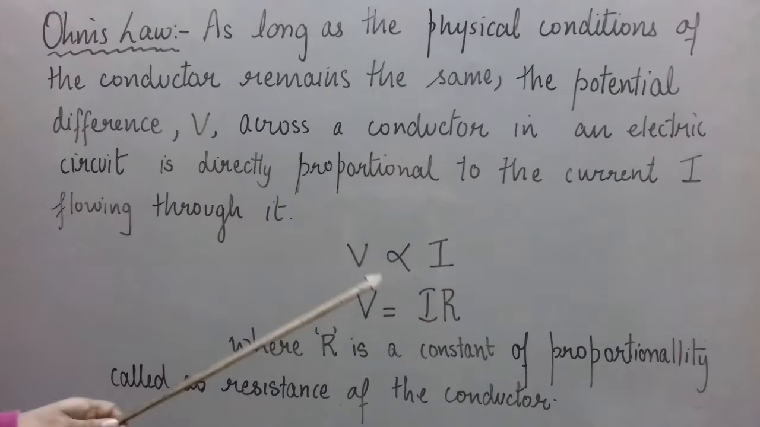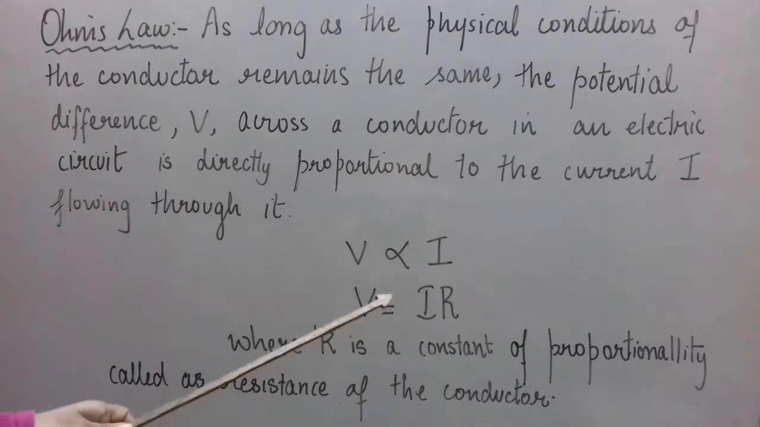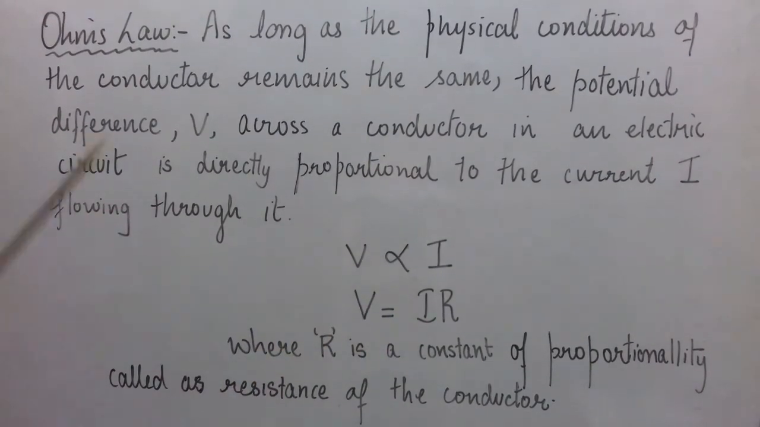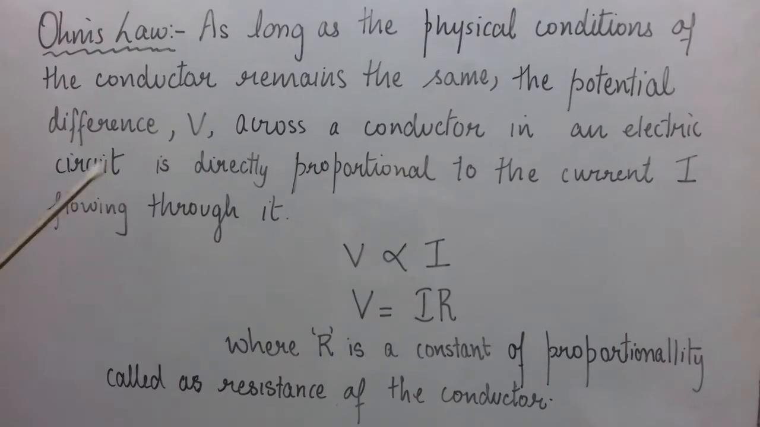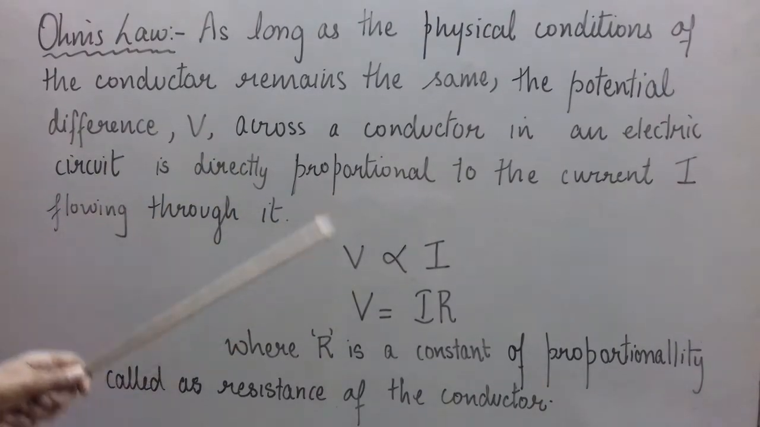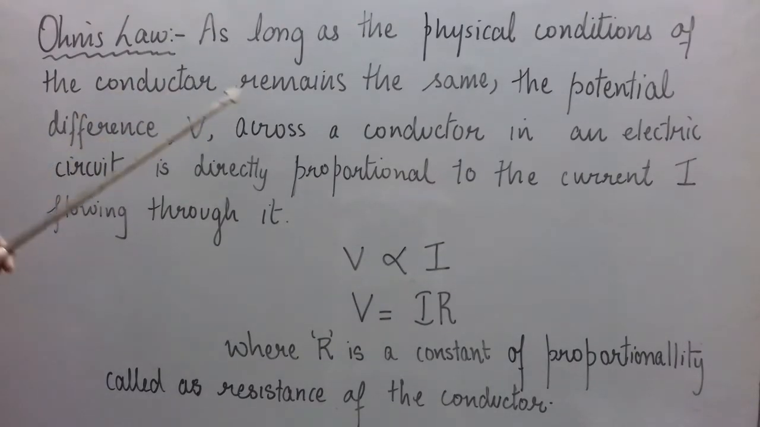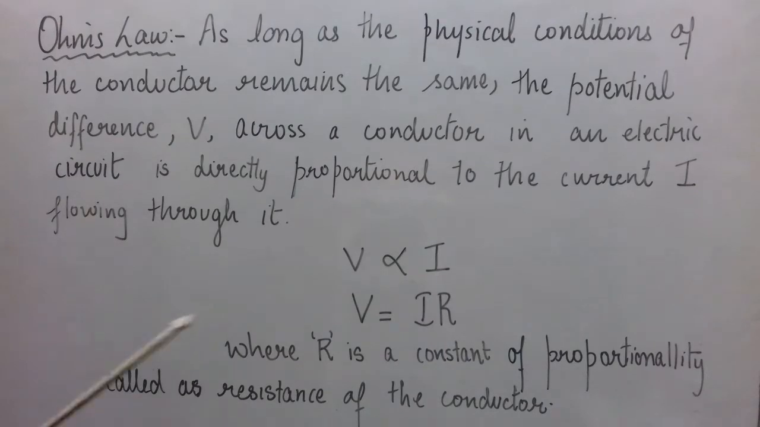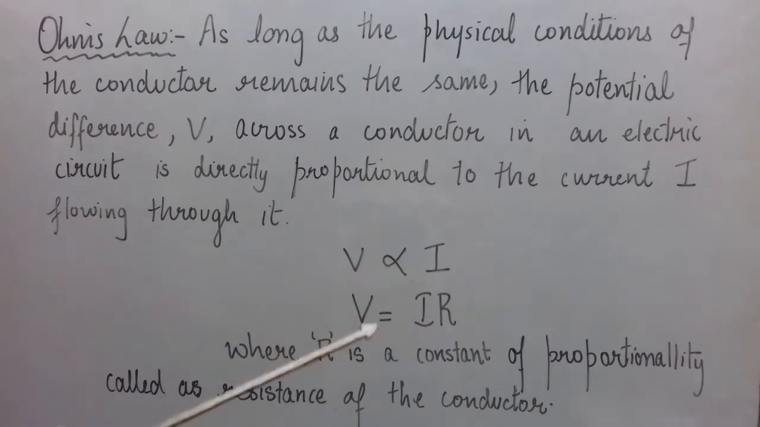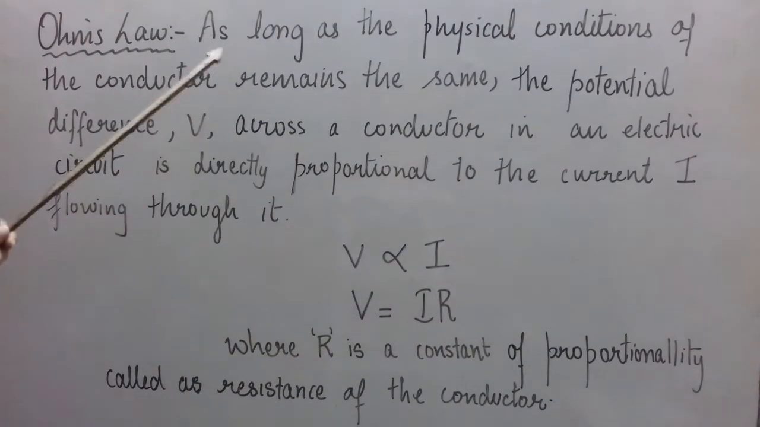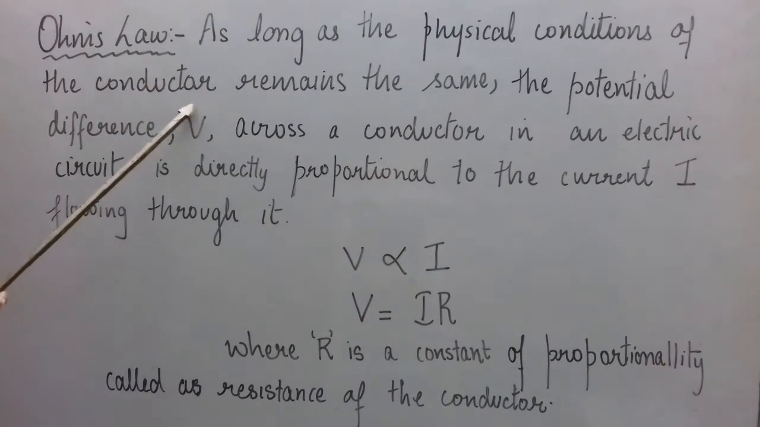Now if I ask you, what are the factors on which this constant of proportionality depends? As you have seen in the statement that V is proportional to I, this holds good as long as the physical conditions of the conductor remain the same. So from this we can understand that this R, resistance of the conductor, depends upon physical conditions of the conductor.